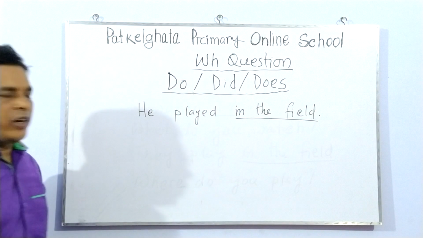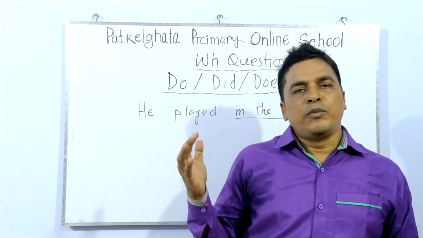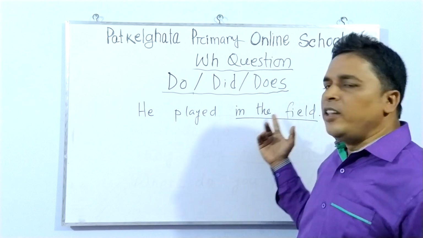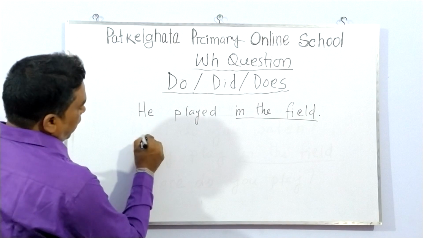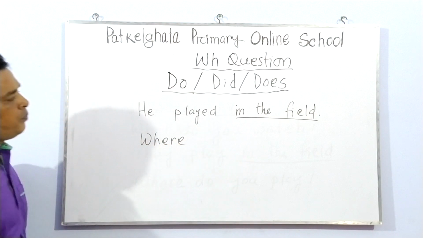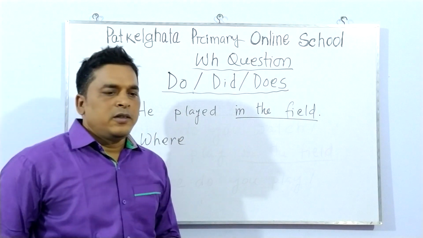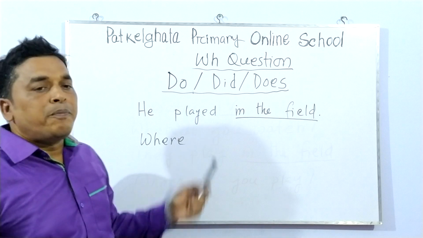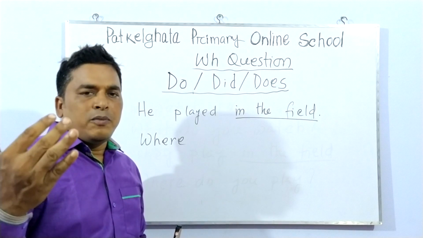Of course, at first you have to identify and use the WH question word. He played in the field, that is where. So, okay, where, and then the verb here is played, and that comes from the original verb play. It's the past form of play.